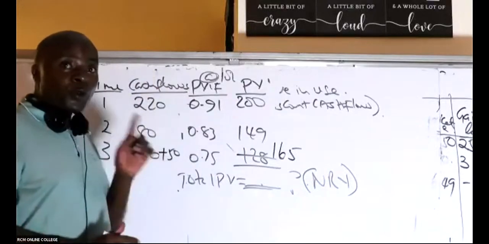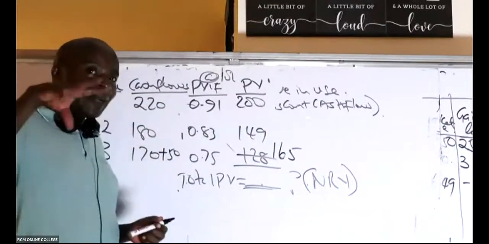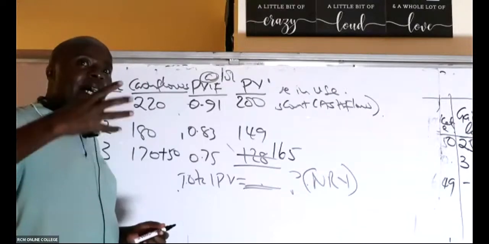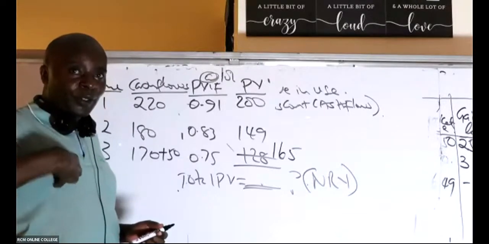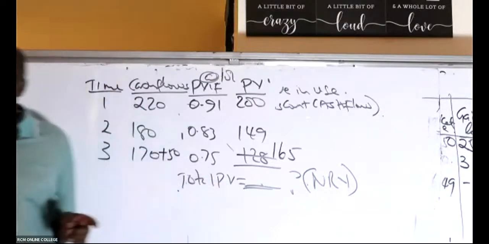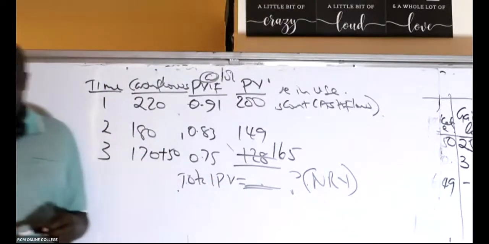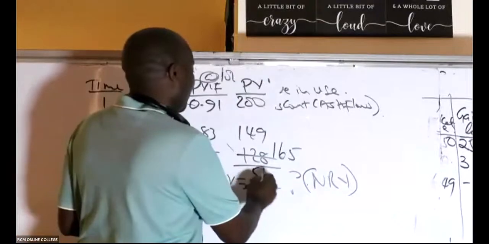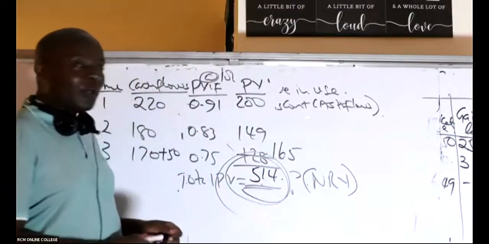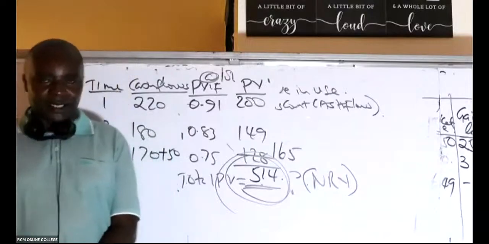Please remember, I was also almost forgetting this. Whenever there is a scrap value, you're going to sell an asset. That scrap value will be taken in as a cash inflow. You'll be getting money there. So go ahead and give me the total present value. So according to Ross M, 514. Is there anybody by any chance who was able to get this 514?